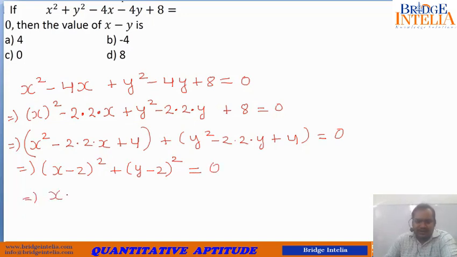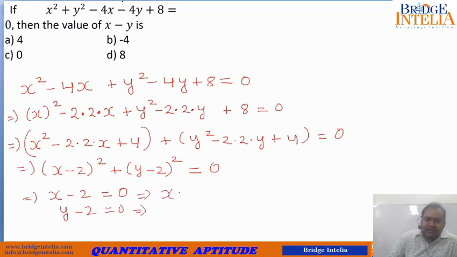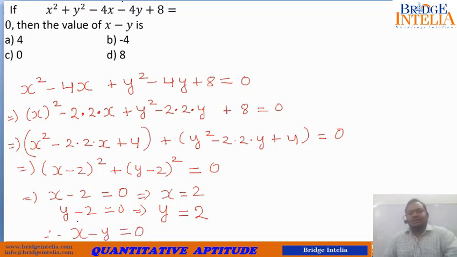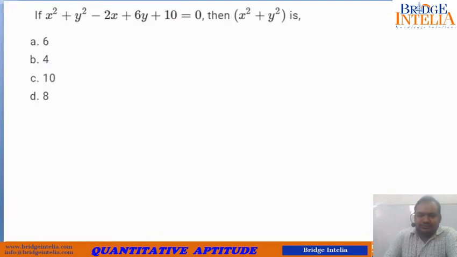So from here it is very clear that the sum of two square terms is coming out to be 0, which is possible only when both of them are 0 individually. So from here what can we conclude? We can conclude that x is equal to 2 and y is also equal to 2. Therefore x minus y is equal to 0. So let's move to the next one.